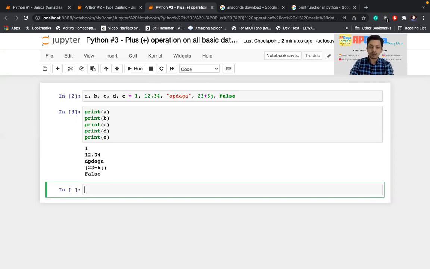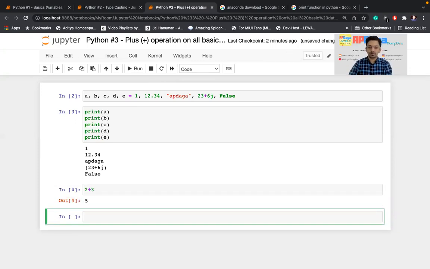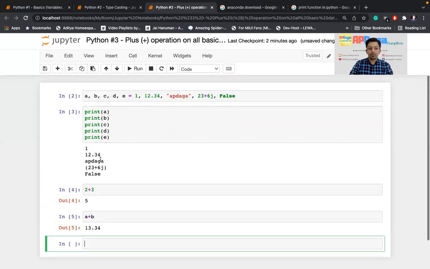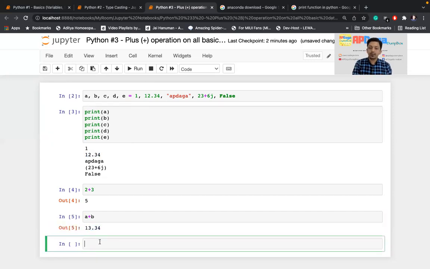As you know, plus operation can be used for summation in mathematics. So if I do 2 plus 3, it is 5, nothing but summation for an integer value. Similarly, in mathematics, you can add integer and float together. So I'll add a plus B, which is the float. You can see 1 plus 12.34. These two values are added and the output is shown over here. So you can add int plus float. So cross data type addition is possible. Whenever it is mathematically possible, then it is possible in Python.